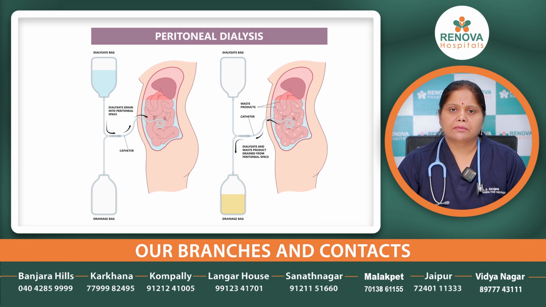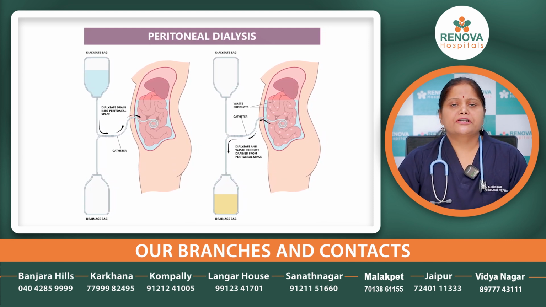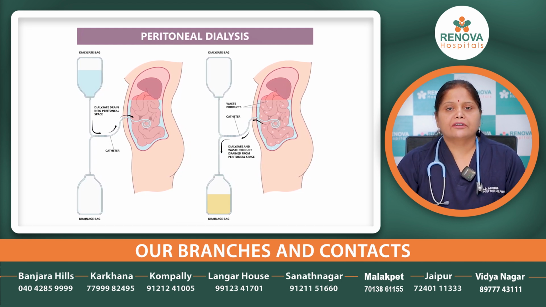The second modality is peritoneal dialysis. Here a tube is placed in the patient's belly, in the abdominal cavity, and some special type of fluid is run through this tube and drained after some time.